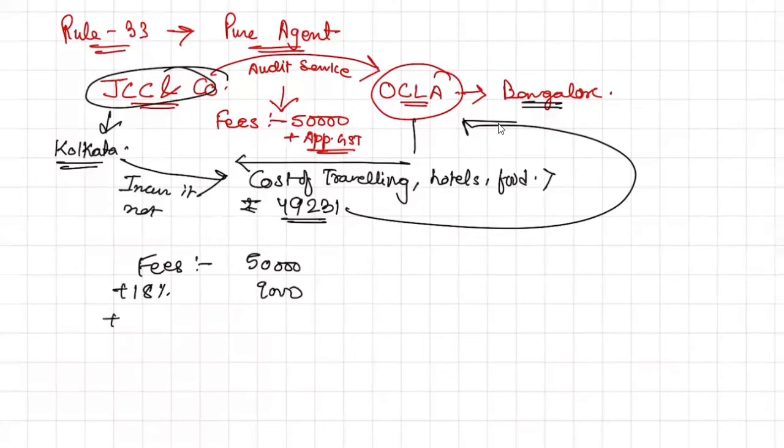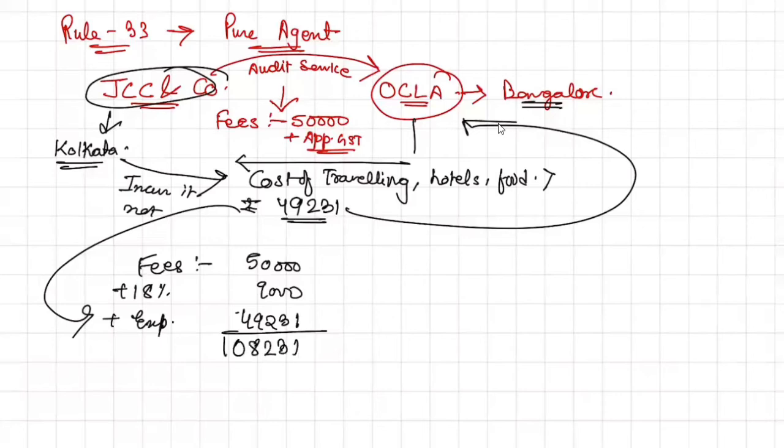Plus I'll charge this expense. I'll charge this amount as well. Do you think I have to pay tax on this as well? No. Why no? This is reimbursement.